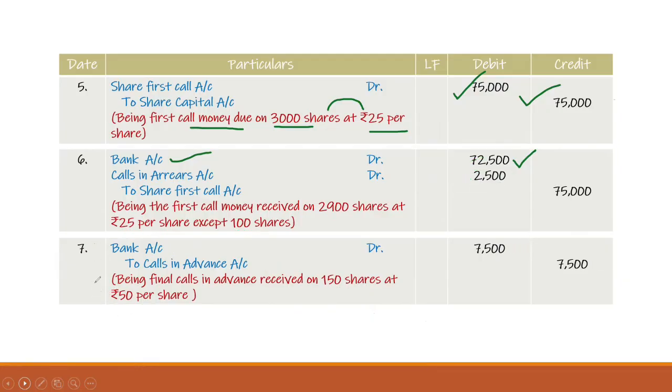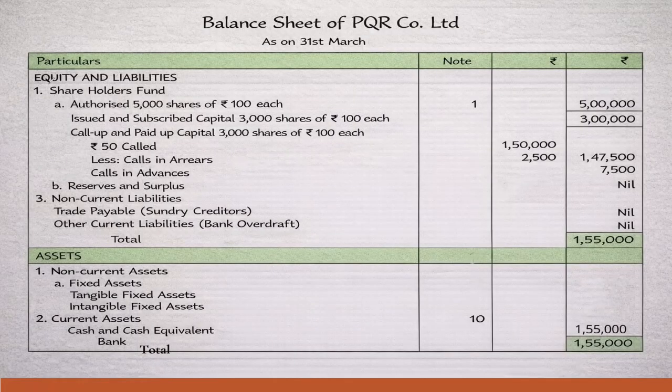So let us quickly see the balance sheet: how to prepare the balance sheet and how to consider calls in advance and calls in arrears in it. In the shareholders' funds, authorized capital is 5,000 shares of 100 rupees each, which is 5 lakh. The company shows it just as a registered capital, but it will not be considered here. Then we have issued and subscribed capital, 3,000 equity shares of 100 rupees each, so that is 3 lakh. This also will not be considered here. Why are we not considering it? Again, the company has not yet received the whole 100 rupees.